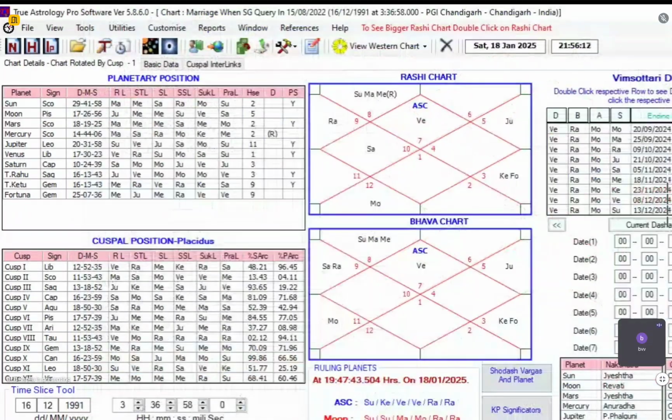Okay. Yes, sir. And if all the planets at sub and sub-sub level are giving 6 and 12, 6 and 12, 6 and 12, what does it mean? Either the boy will refuse the marriage or the girl will refuse the marriage. So no marriage is happening. So in such cases, the person may stay unmarried. And how many persons remain unmarried? Hardly 1% of people, even less than 1%, because 99.5% of people get married.